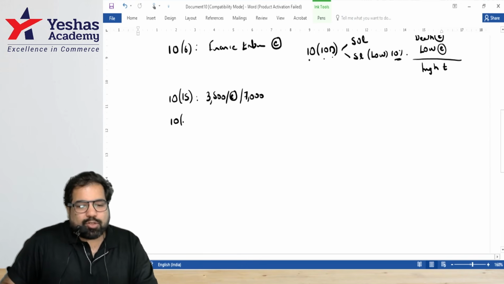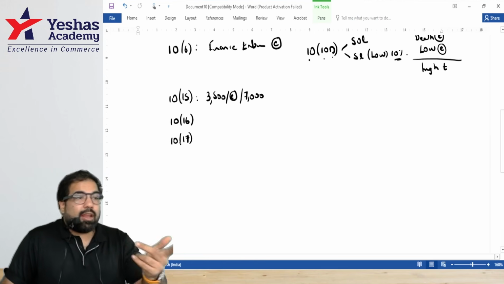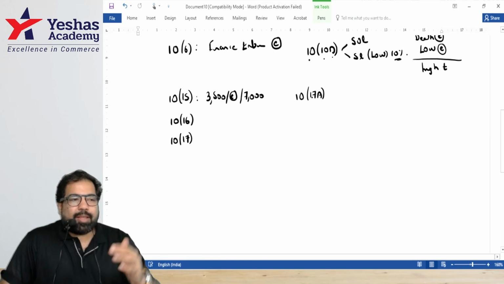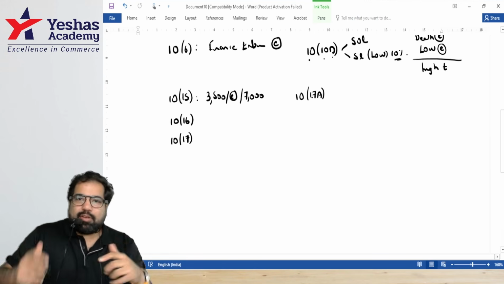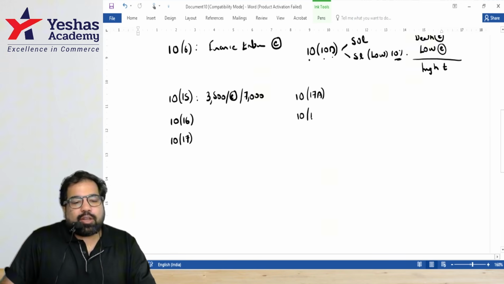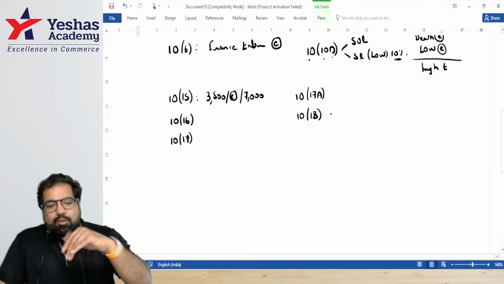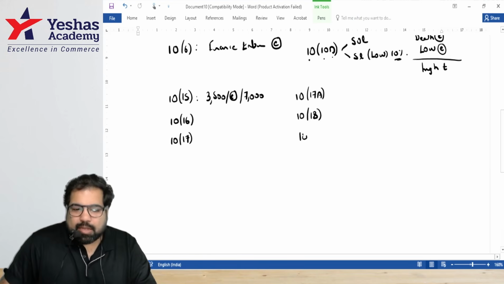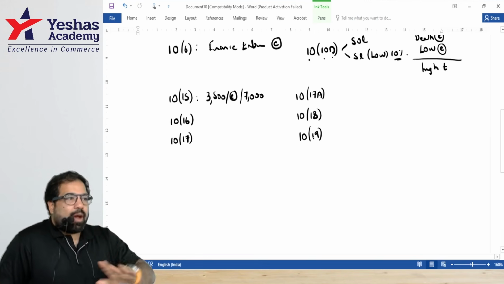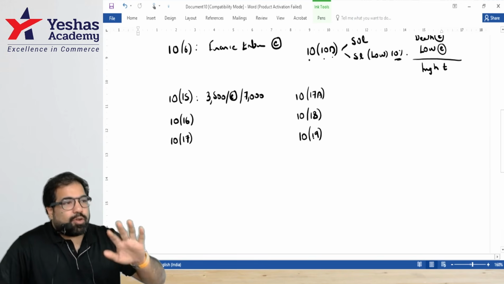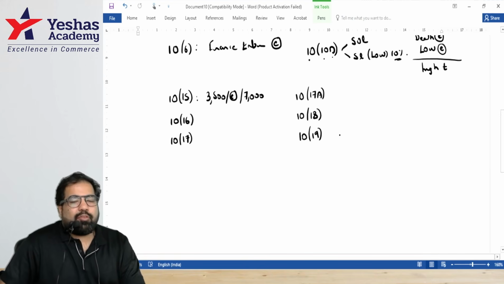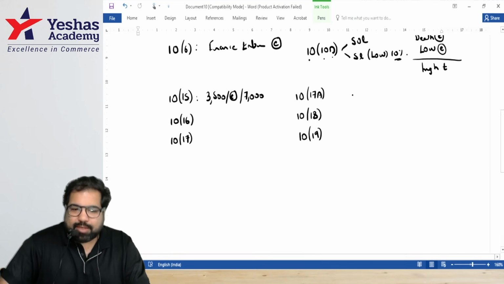Excellent, guys. If you get a scholarship at the age of 16, it is exempt. MPs, MLAs, their allowances are also exempt. If you get any awards like Padma Bhushan, etc., that award money will be exempt. And guys, if you're a gallantry award winner, then your pension, which is generally taxable, will also be exempt. Next, guys, if you work in the armed forces, Army, Navy, Air Force, and not just work there, but if you lose your life or you become disabled and then your family or you get pension, that is also exempt.